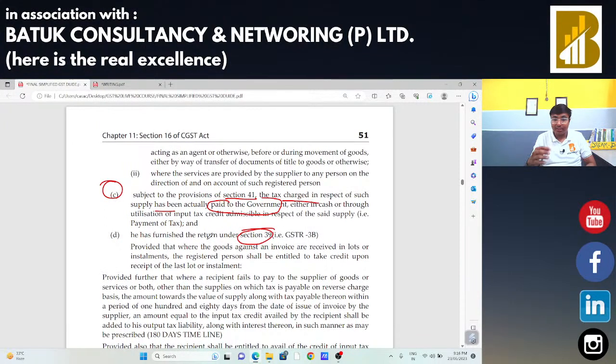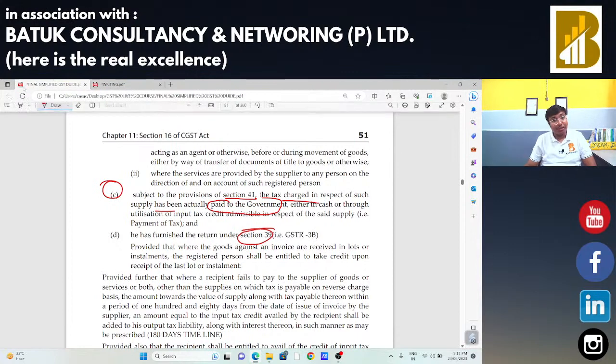So there are certain conditions. Invoice and debit note should be there. Goods should have been received, and the same is reflected in GSTR 2B return. Tax has already been paid by the supplier, and also GSTR 3B has been filed. If all the conditions are fulfilled, in that case, the buyer is eligible to claim the input tax credit. Whenever we are going to check the purchase register and GSTR 2B at the time of departmental audit, or at the time of filing of GSTR 9 and 9C, we need to check whether the input tax credit claimed by that particular person is eligible as per section 16 subsection 2.